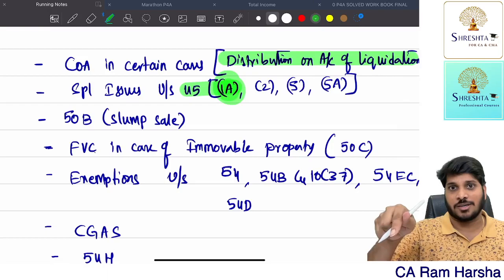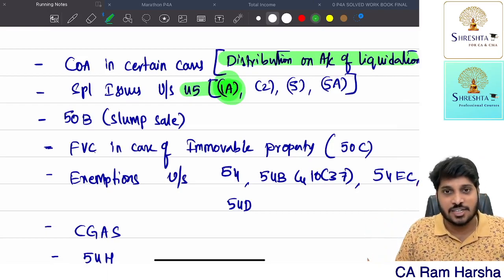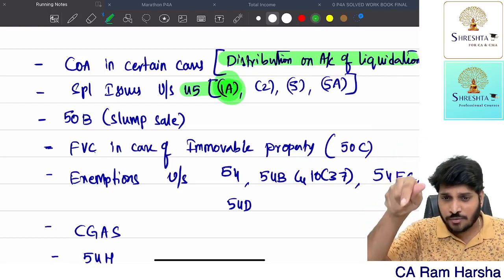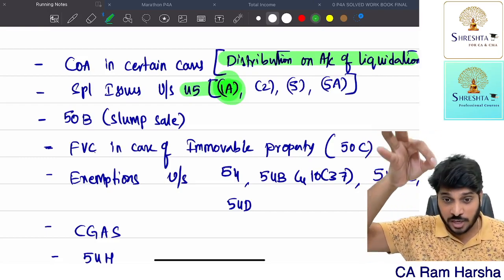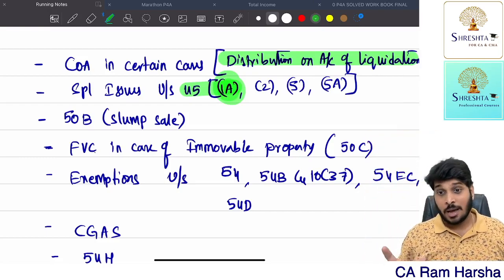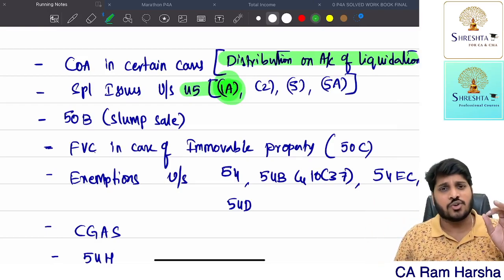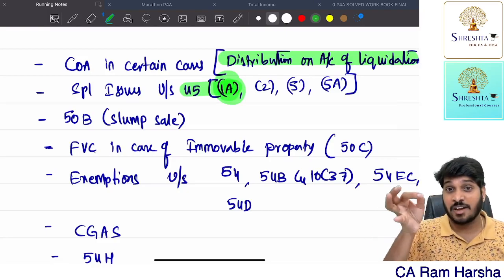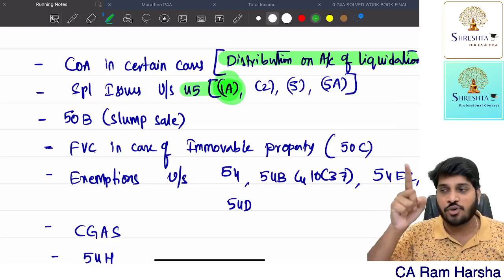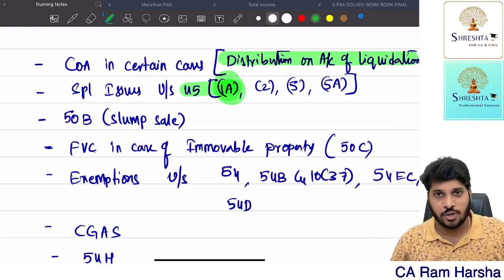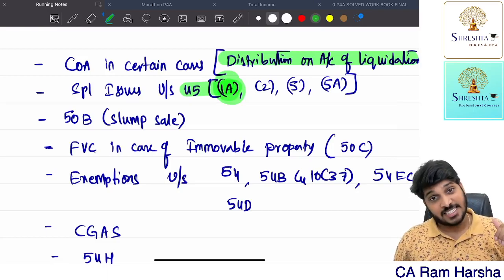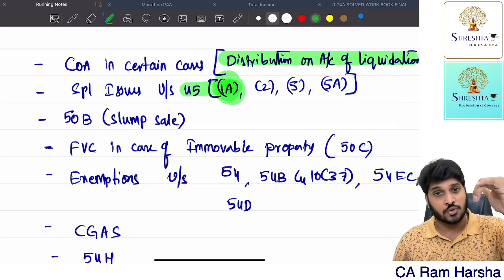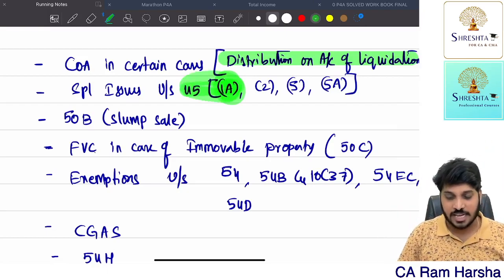the date of destruction. Remember, once the asset got destroyed, the asset is no more. So the period of holding will be only up to the year of destruction. The year of transfer is the year of destruction, and indexation is available only up to the year of destruction. Let us assume the accident happened in the 22-23 financial year, but the insurance company paid me compensation in the 24-25 previous year. Capital gains we compute in the 24-25 year only, not in 22-23. But the indexation facility and the period of holding will be up to 22-23 only. That's what 45(1A) says.